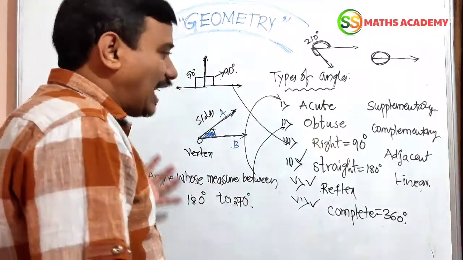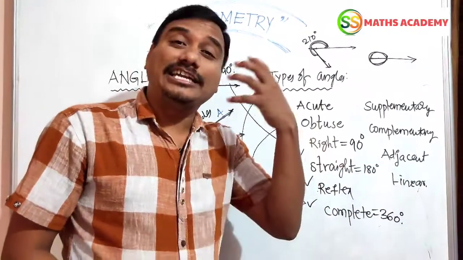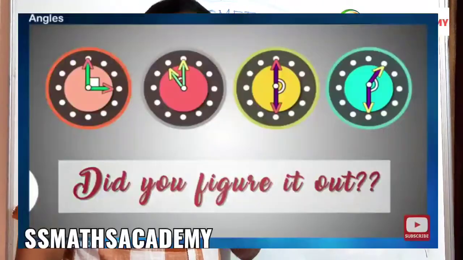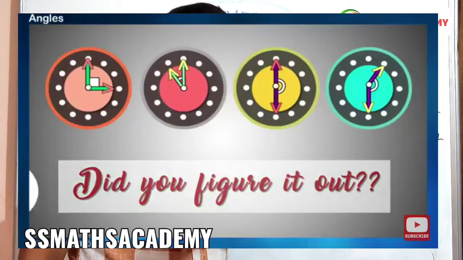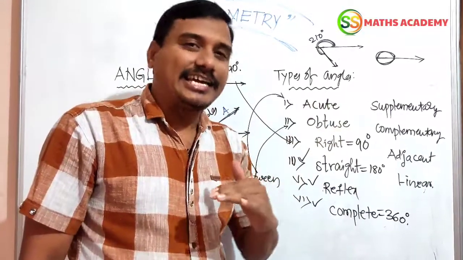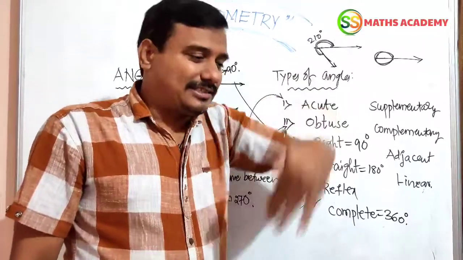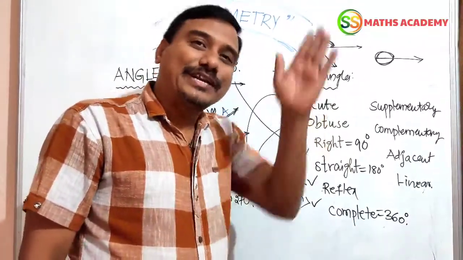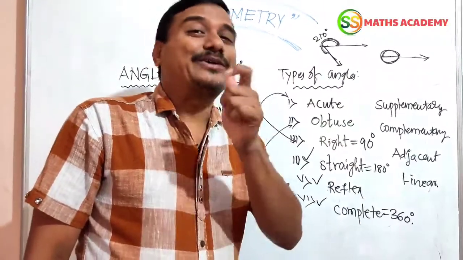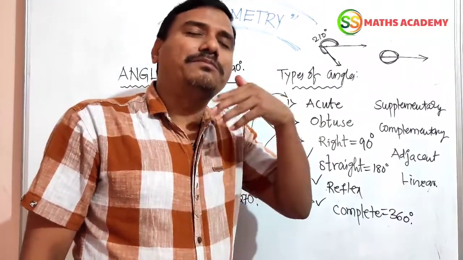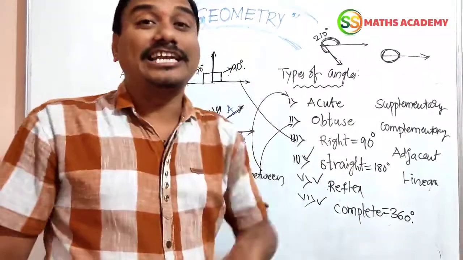These are all angles we can see in our daily life, such as the wall clock. You see in the wall clock the minute and hour hands, and you can observe many angles, acute angles, straight angles. Now 6 o'clock is a straight angle, 3 o'clock is a right angle, 2 o'clock is an acute angle. Like this we can find many kinds of angles in our daily life also.